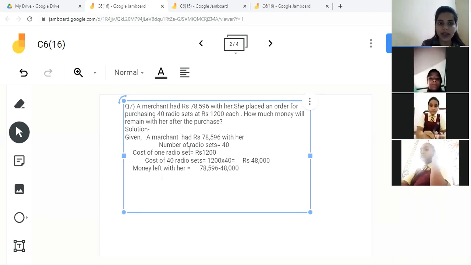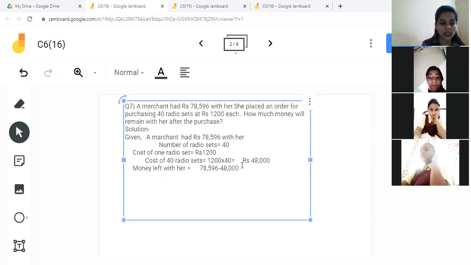So in the same way, she was having 78,596 with her and she purchased radio sets with 48,000 rupees. So money left with her will be 78,596 minus 48,000. So the answer will be 30,592.